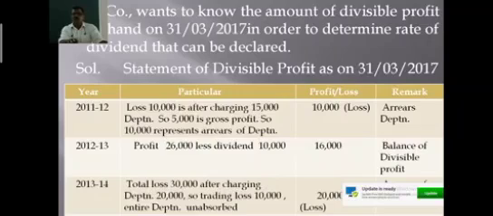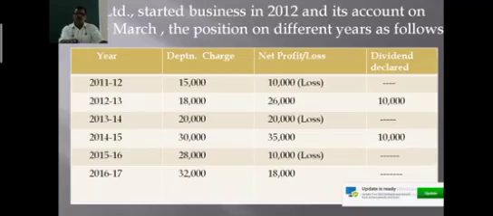in the third year, and in the fourth year, that is 14 and 15, there is a profit of rupees 25,000. As there is a total profit of 35,000, declaration of dividend is 10,000, and the balance of profit available in the fourth year, that is 14 and 15, is 25,000, right? That is the divisible profit, because the total amount of depreciation is absorbed in the fourth year.